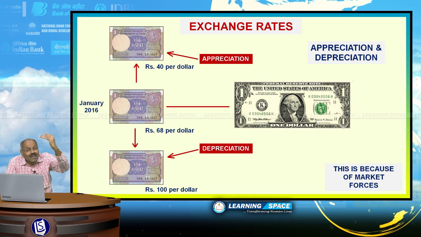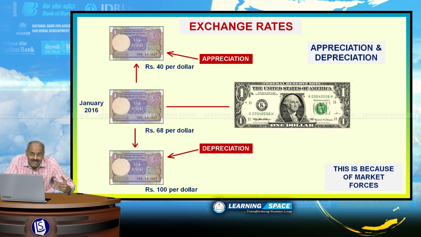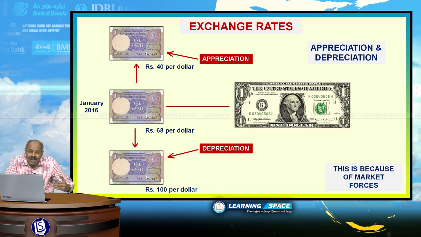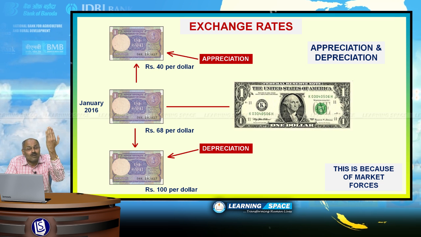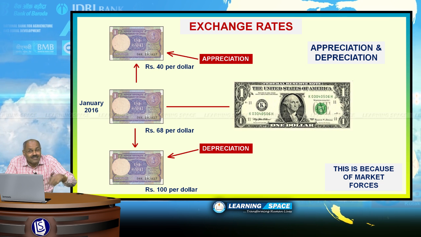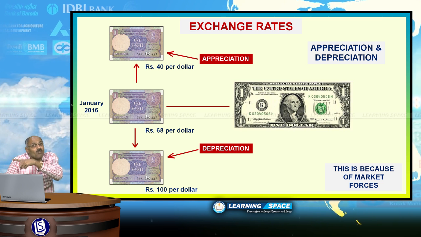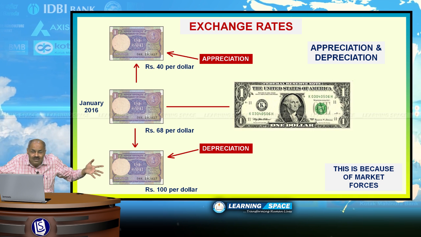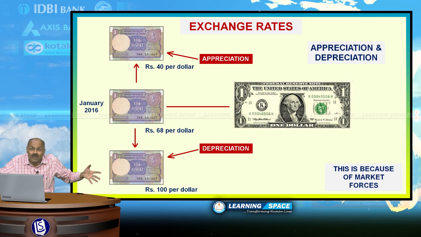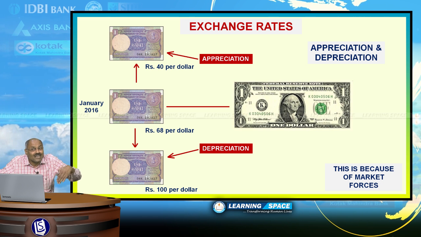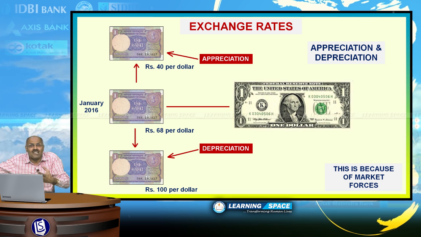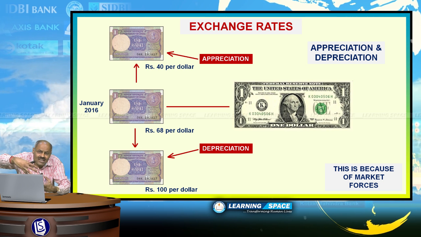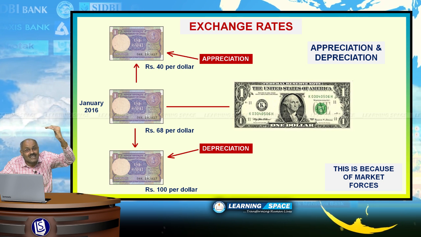So, the difference between appreciation and depreciation is whether the currency value goes up or goes down. And this takes place because of market forces. If there is heavy demand for dollars, then automatically rupee value will depreciate. When there is excessive flow of dollars into the country, then rupee will appreciate.